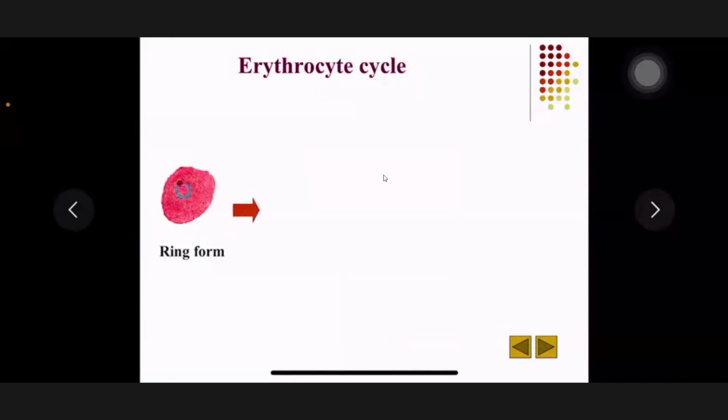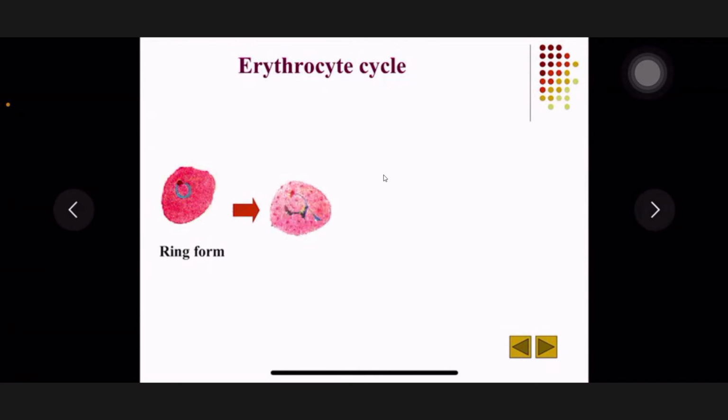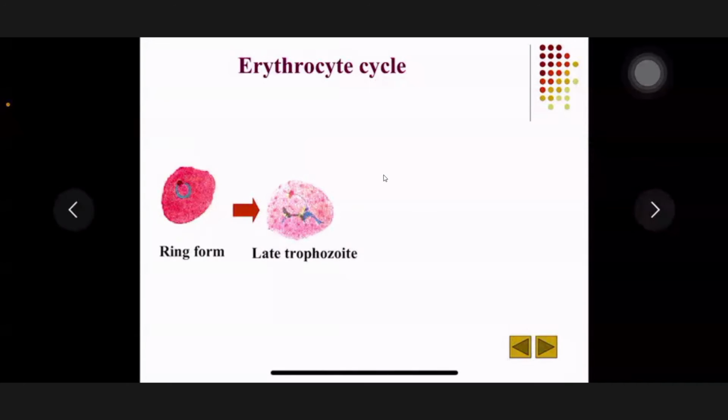Now, let's see the development of the ring form. So we can find that they are becoming bigger and bigger. Okay, so we can find here the blue cytoplasm is bigger than in the ring form. And also we can find that there are some pseudopods on it. So we call them late trophozoites. We also call these stages amoeboid trophozoites because they have pseudopods.